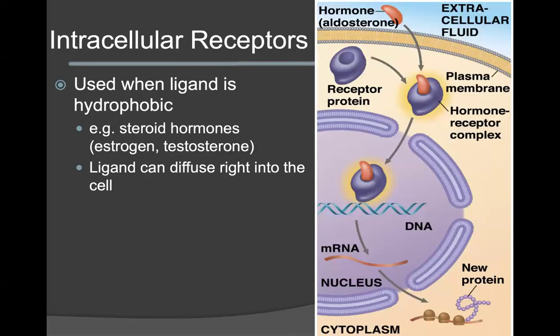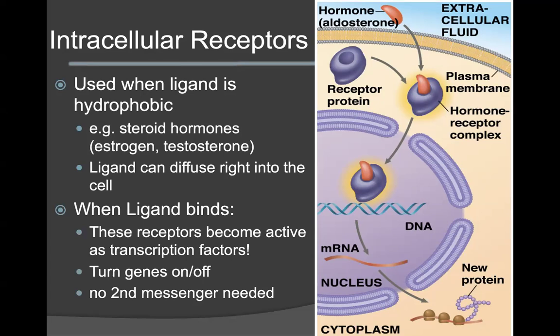We are now going to take a look at the pathway that these hydrophobic ligands take in the cell. When a ligand is hydrophobic, such as your steroid-based hormones, once again, the ligand can diffuse right into the cell. This is because it can pass through the hydrophobic barrier that is present in the lipid bilayer from the tails, the hydrophobic region. This does not provide a barrier to these types of signal molecules. So these ligands will pass directly into the cell.